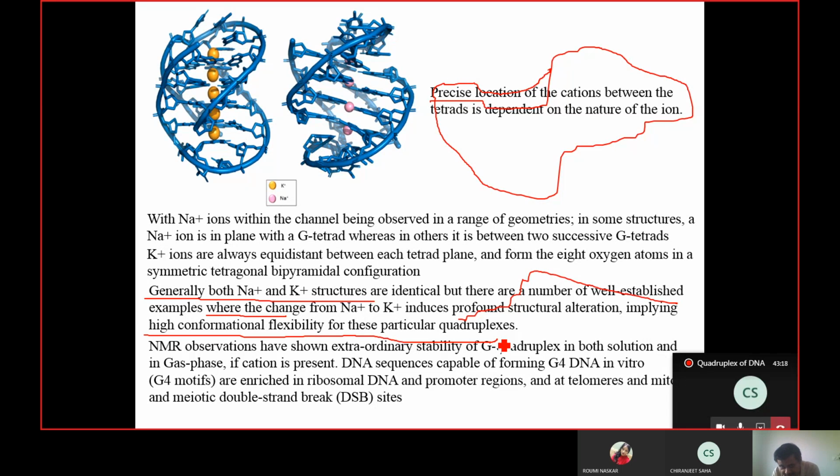Now why are we interested in G quadruplex? Because we have seen them inside the cell. And not only have we seen them inside the cell, we know that due to the strong ionic interaction, these structures are very, very stable.